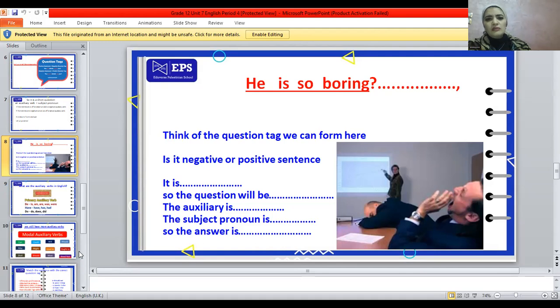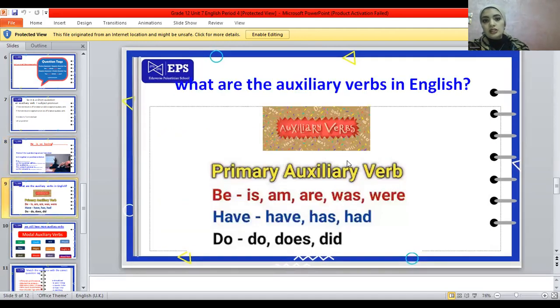Okay, you told me earlier that I'm going to teach you about the subject pronoun. So what is the subject pronoun? We already talked about it. What about the auxiliary verb? Where is the auxiliary verb? Okay, the auxiliary verbs in English, we have some primary ones, like is, am, are, which are the verb to be, was, were, the verb to be in the past, have, has, had. We have also do, does, and did.